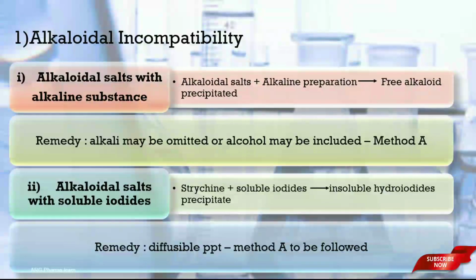It has 5 subtypes. Among these 5, the first one is alkaloidal salt with alkaline substance. Alkaloidal salts such as atropine sulfate, morphine, codeine and strychnine, when dispensed with alkaline substances like strong solution of ammonium acetate or aromatic spirit of ammonia, the free alkaloids are precipitated, which is diffusible in nature. So method A should be followed for precipitate yielding interaction. This incompatibility can be rectified by omitting the alkali or adding alcohol into the solution.